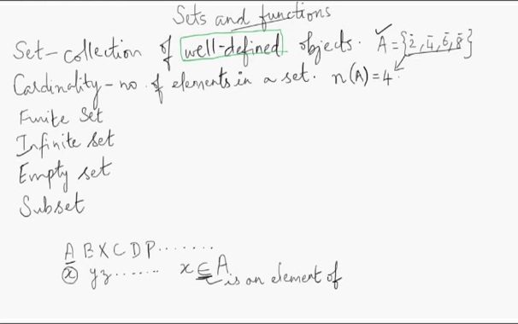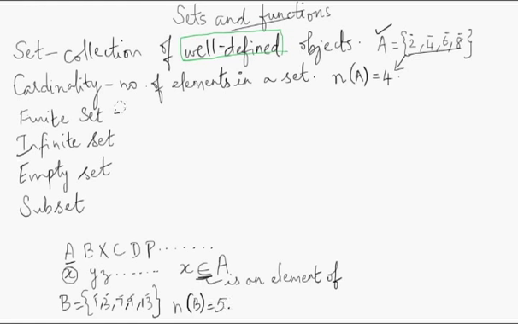Okay, so if you take some other set, let's say a set B which has elements 1, 3, 7, 9, 13, etc. So n of B will be, you have 1, you have 2, 3, 4, 5 elements. So n of B will be 5. Okay, so that is your cardinality.